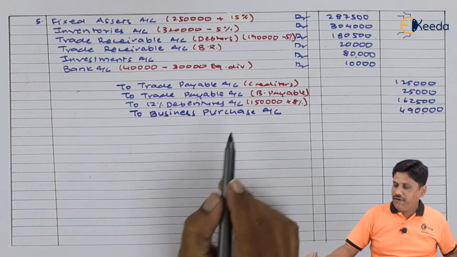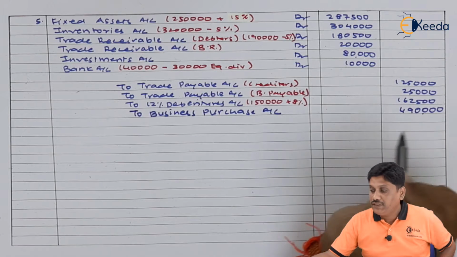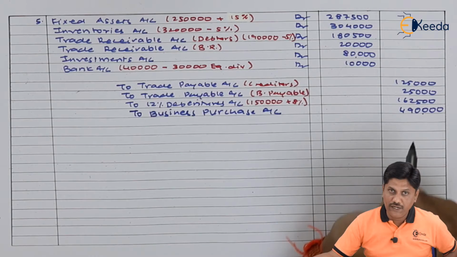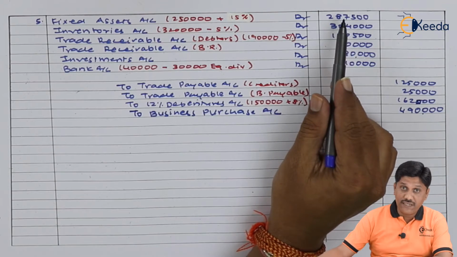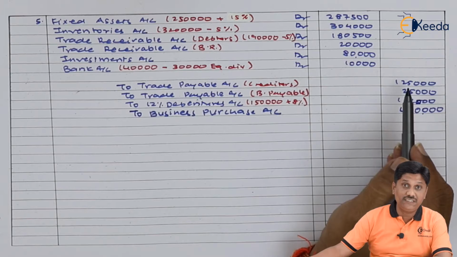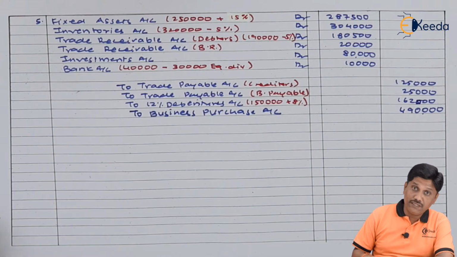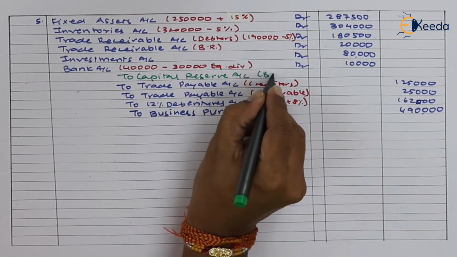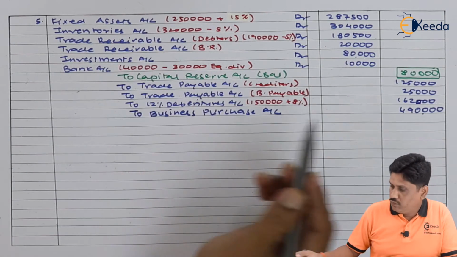Can I say after I have written here business purchase, your net asset automatically get compared with the net payment, and the difference, if it is on debit side, it is your goodwill. If it is on credit side, it is your capital reserve. Let me check out what is your debit side total and what is your credit side total. Your debit side total is 8,82,000, while your credit side total is 8,02,000. So there is a difference on credit side which is 80,000, that will be considered as a capital reserve. So I will credit capital reserve account as a difference amount. So this difference I have credited to the capital reserve, 80,000.